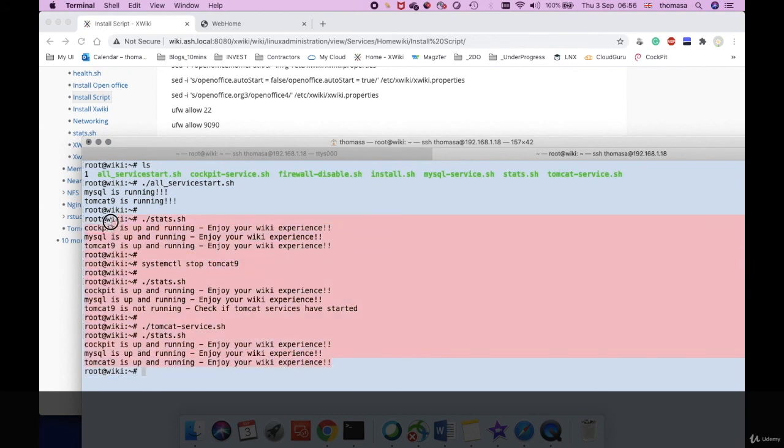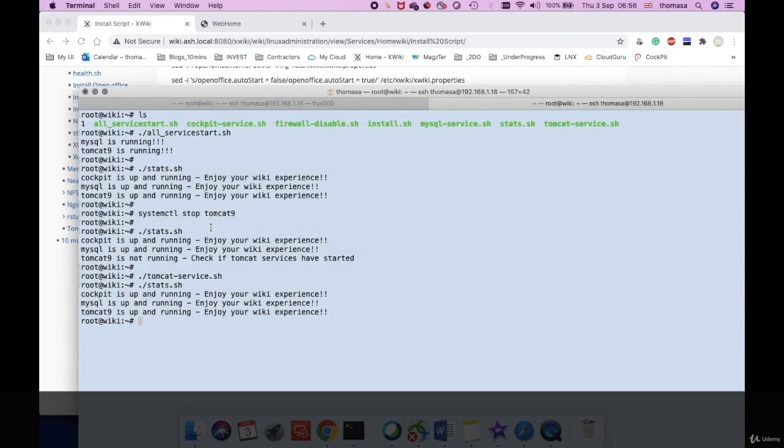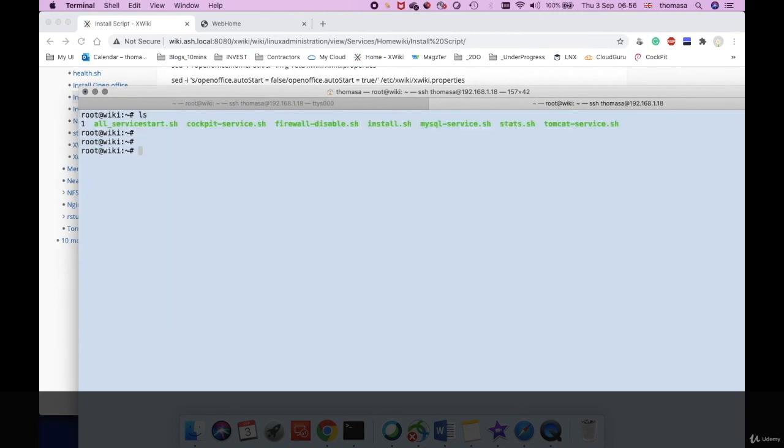There are quite a number of scripts in here, which I'll show you, and what exactly the purpose of each script is. In a nutshell, this is to verify that everything is running. You run the all services script just to check if everything is running. My core services are MySQL and Tomcat, and those are running.